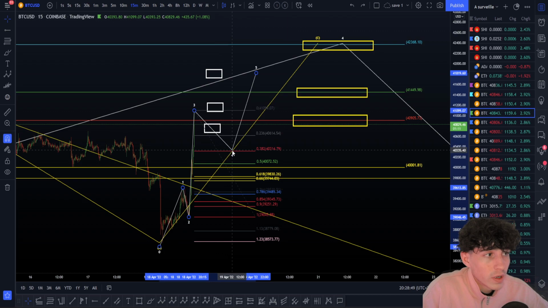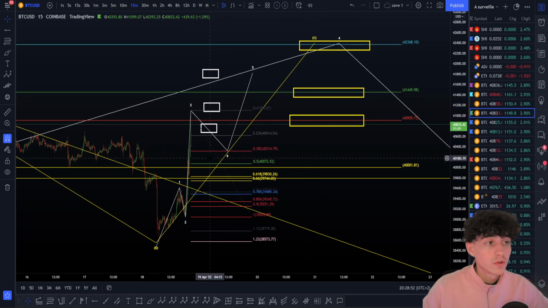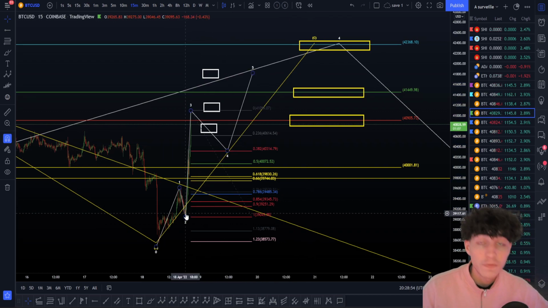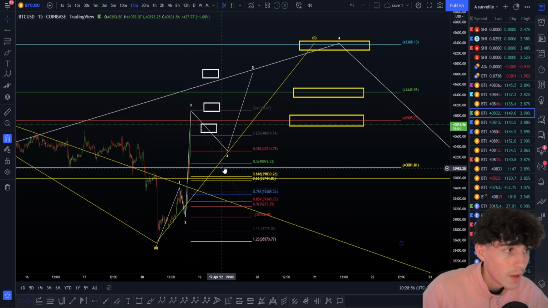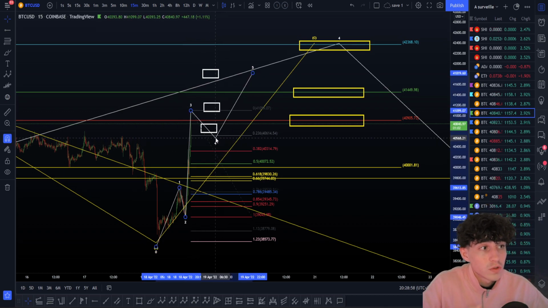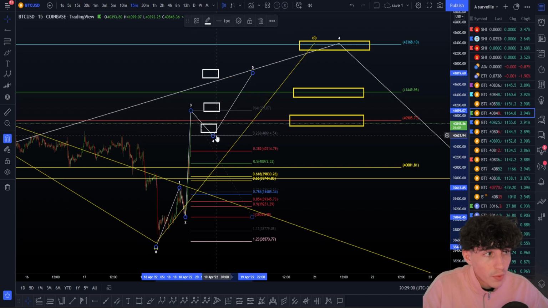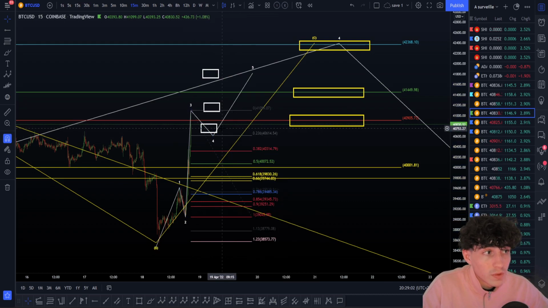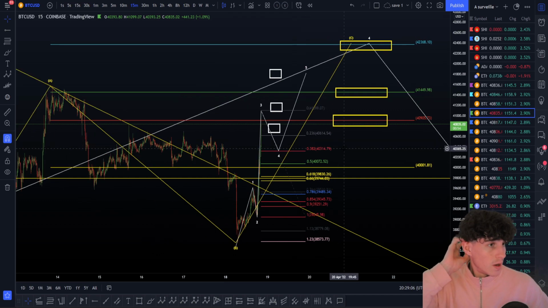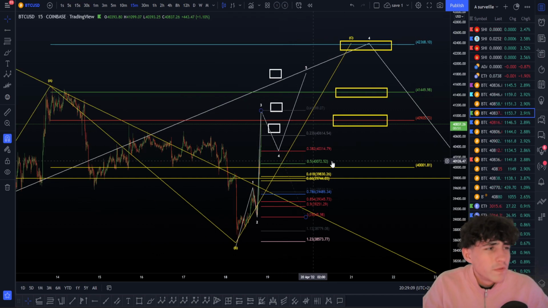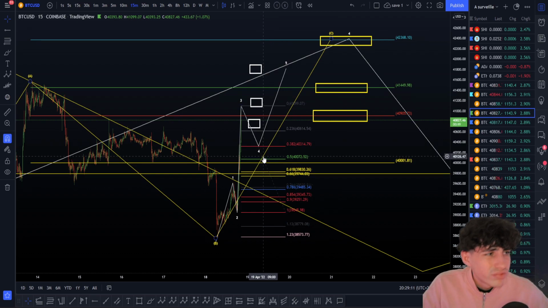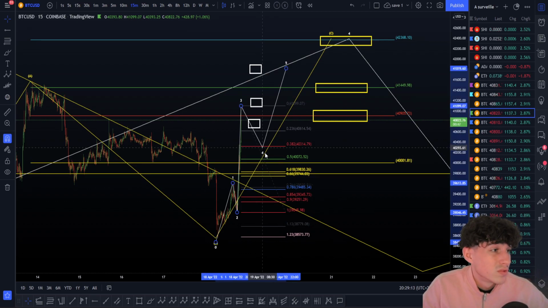Sorry, normally the more likely is the 38.2 here, because this is what we do most of the time after the 56.8 on the wave 2. Now we can still stop if this is really a strong move to the upside. We can still stop around this 23.6, this is also a possibility here. So yes, two targets for the wave 4. To go to the 50%, if we start going there, is not the best at all. Now it is possible to do a 50%.